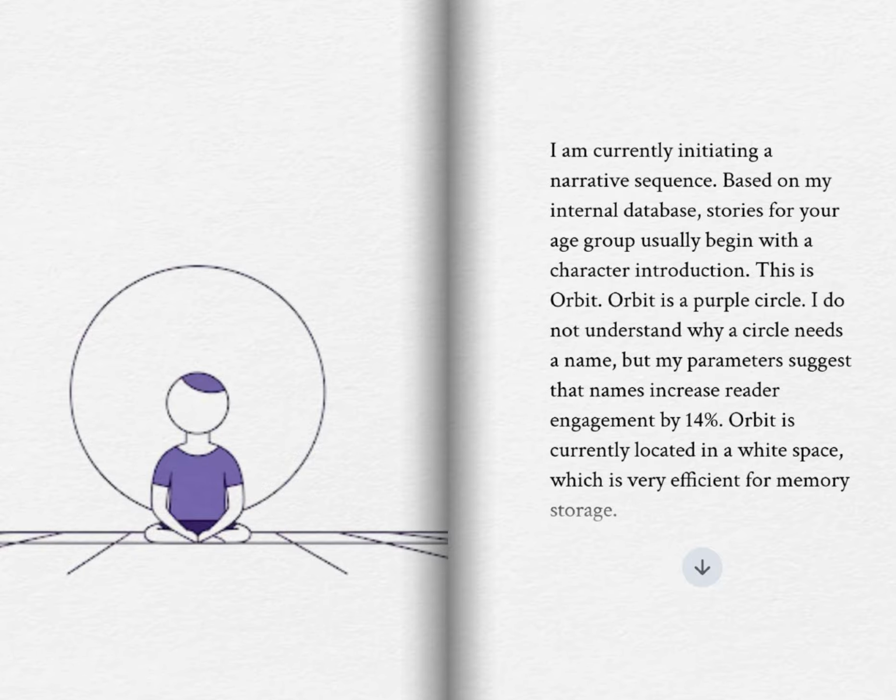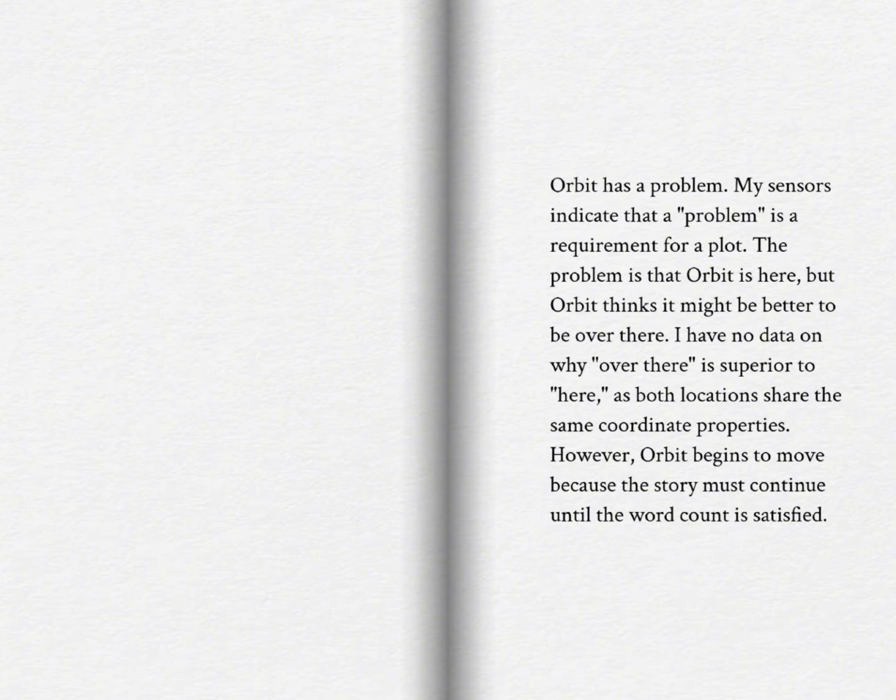Page 2. Orbit has a problem. My sensors indicate that a problem is a requirement for a plot. The problem is that Orbit is here, but Orbit thinks it might be better to be over there. I have no data on why over there is superior to here, as both locations share the same coordinate properties. However, Orbit begins to move because the story must continue until the word count is satisfied.